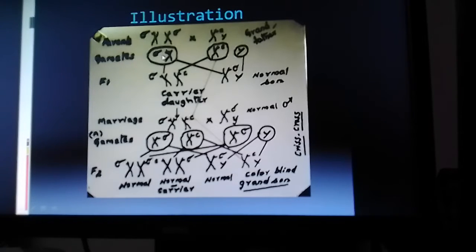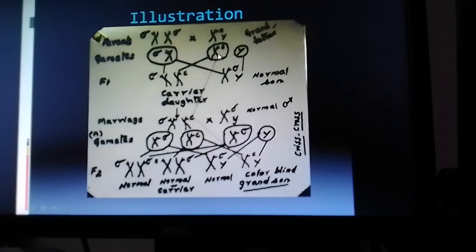The gametes from the female parent will all be of the same type: 22 autosomes and one X, because a gamete is always haploid. So here you see the X with capital C, the normal allele.